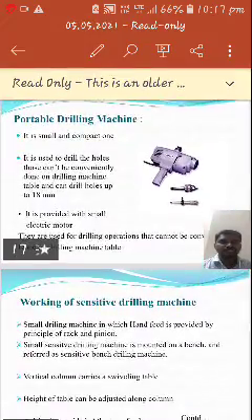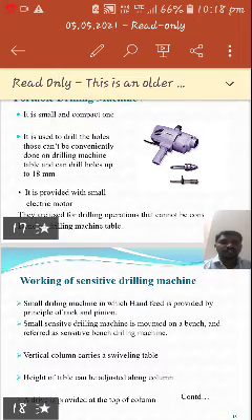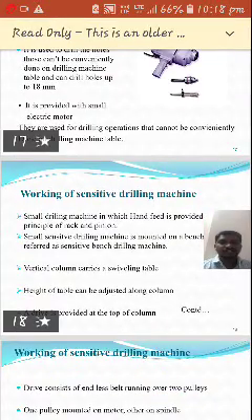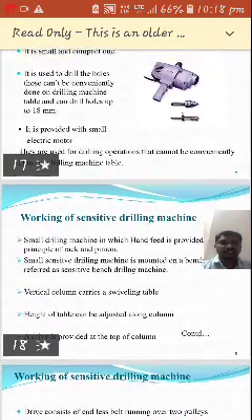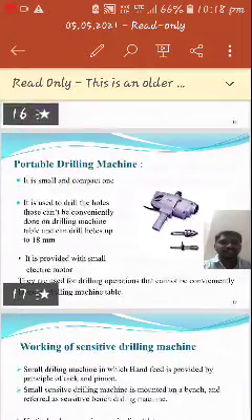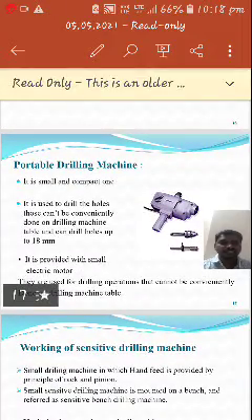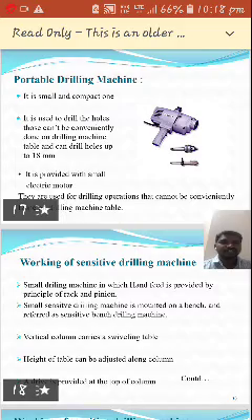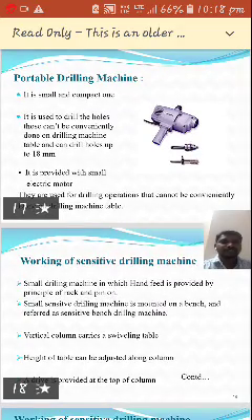How does it run? It is provided with a small electric motor. So they are used for drilling operations that cannot be conveniently done on drilling machines. The name indicates itself: this is a portable drilling machine which can be carried to any location very conveniently. That's why it is called a portable drilling machine. It is very simple in construction.